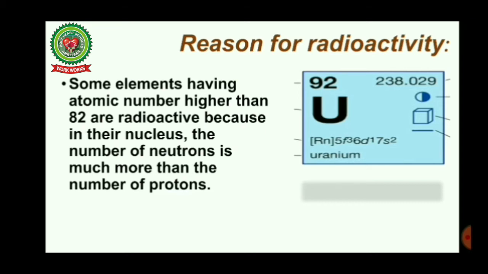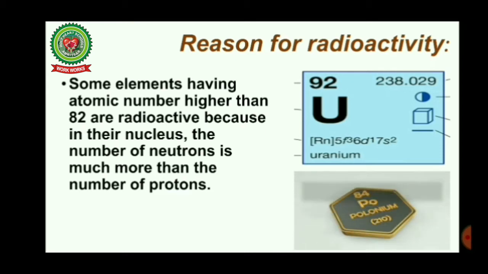So there is a huge difference between the number of neutrons and protons, so it is a radioactive element. Another example, polonium, mass number 210, atomic number 84, that is 84 protons and 210 minus 84, that is 126 neutrons. So the number of neutrons is much more than the number of protons, and this is also a radioactive substance.